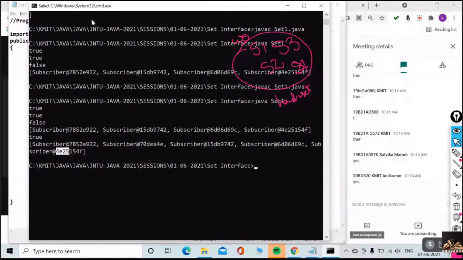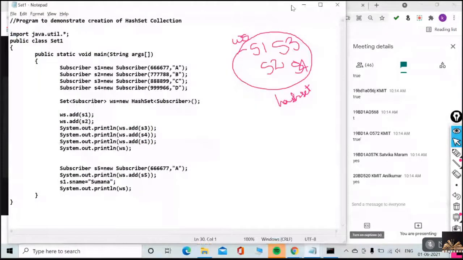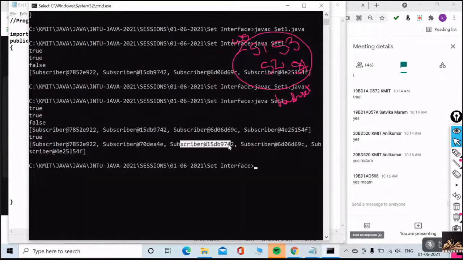Guys, are you able to understand what I'm saying? Listen very carefully. I can add and even show the output when I'm trying to print the HashSet object. But now if I print like this, I couldn't find which object belongs to S1, which belongs to S2, which belongs to S3. I couldn't distinguish which object belongs to which hash code. Did you observe that?